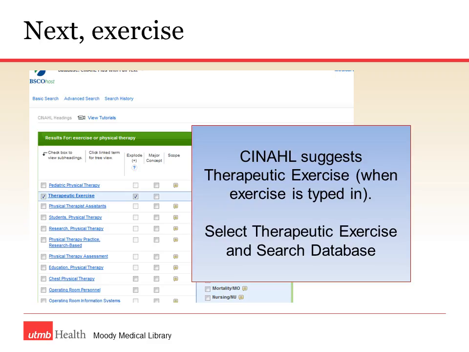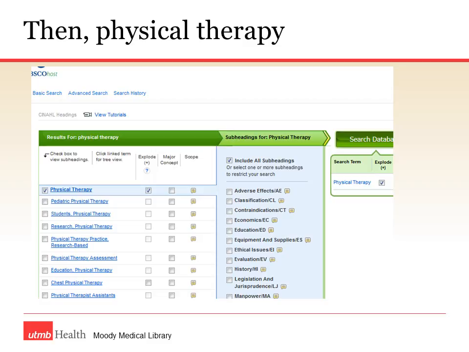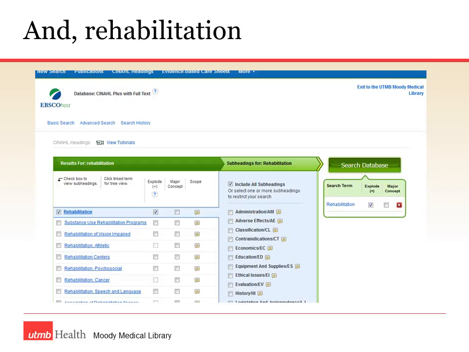So we're ready on to exercise. When I type in exercise, CINAHL offers me therapeutic exercise. That sounds fairly appropriate. Let's go ahead and continue. Select it and go on. Then physical therapy. I select it, continue on to add my sets. Rehabilitation.